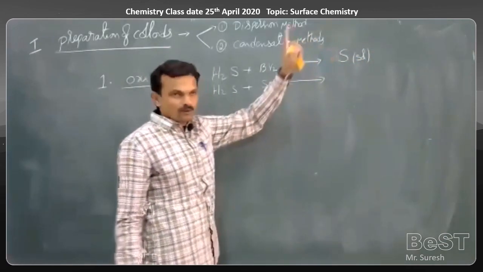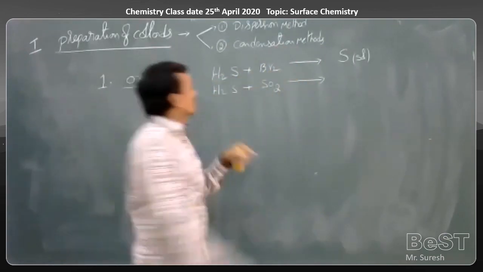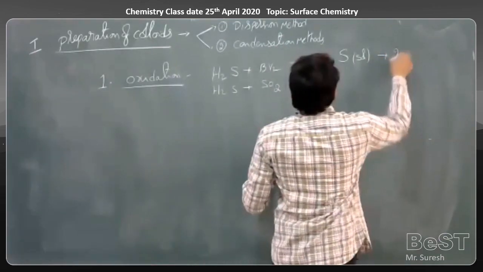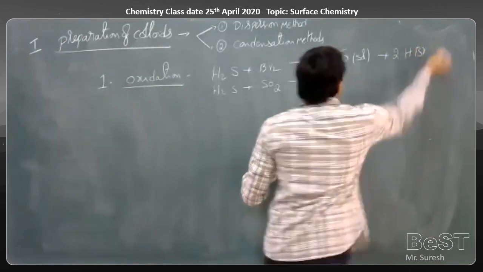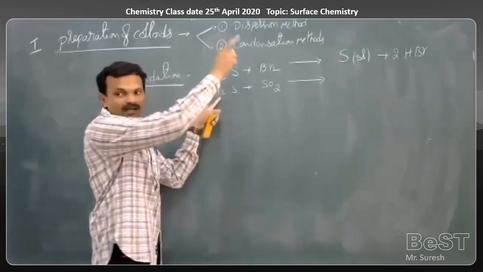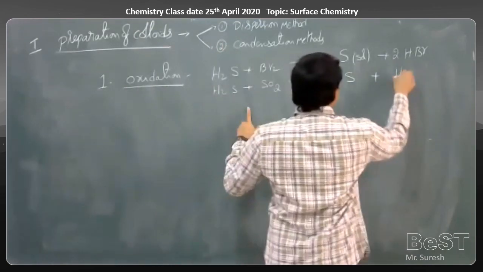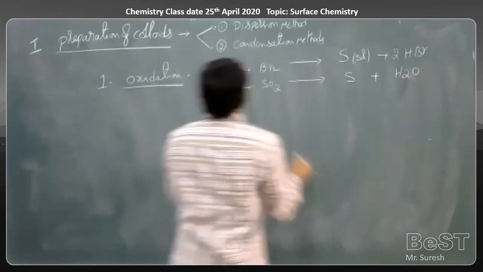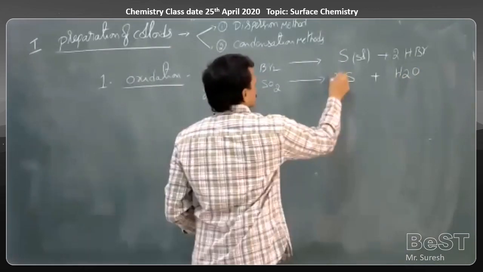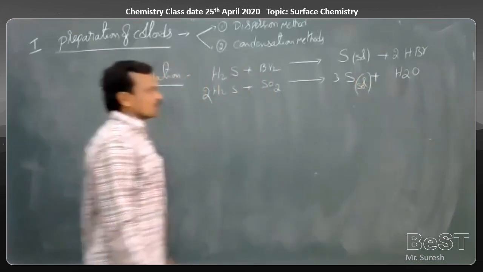Sulfur forms sulfur molecules, and sulfur molecules associate and form a colloidal solution, plus 2HBr. Here sol means colloidal solution.